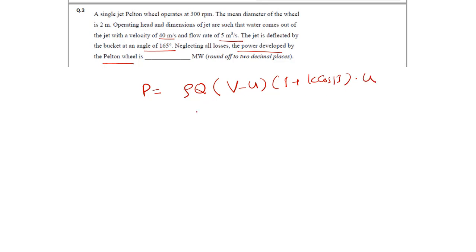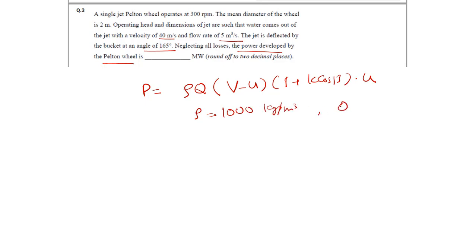So what is rho? Is it already given? Not given, so let us consider it as 1000 kg per meter cube, water.